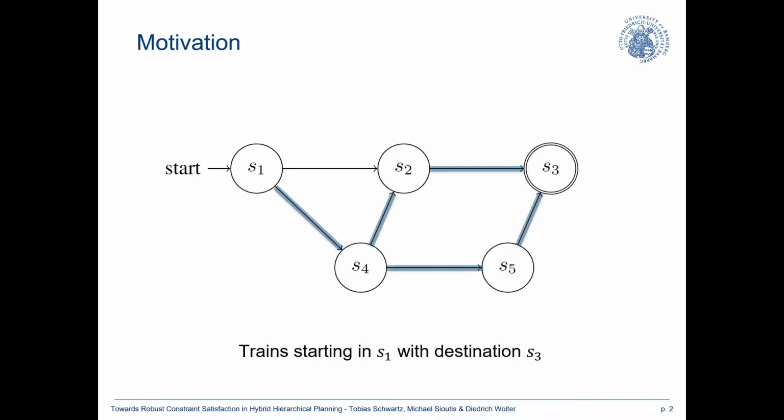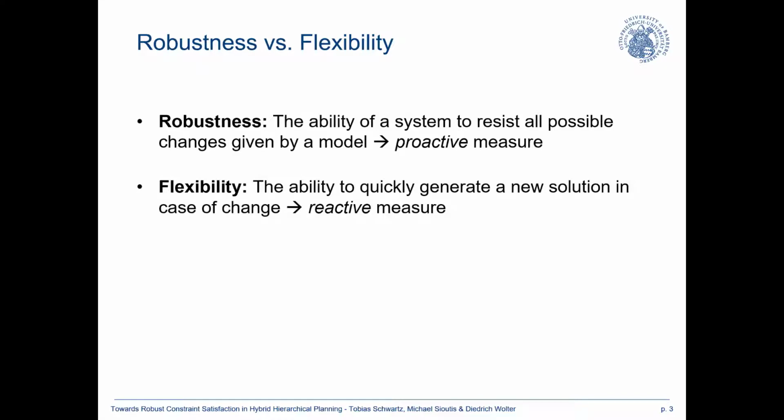Let me briefly show you the definitions and then I'll illustrate that at the example we have. So robustness we define as the ability of a system to resist all possible changes given by a model, whereas flexibility is the ability to quickly generate a new solution in case of change. In other words, robustness might be seen as a proactive measure, whereas flexibility is rather seen as a reactive measure.